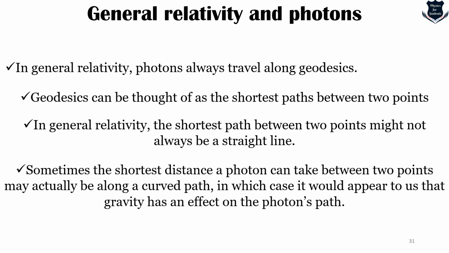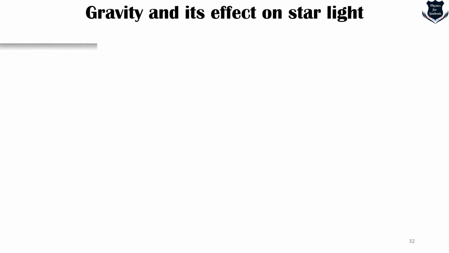And sometimes the shortest distance of a photon between 2 points may actually be a curved path rather than a straight line, in which case it would appear to us that gravity has an effect on the photon's path. The last line is important. Sometimes the shortest distance between 2 points may actually be a curved path, in which case it would appear that gravity is causing the effect on the photon's path, but that is an illusion. It is just taking the curved path, or the geodesics.